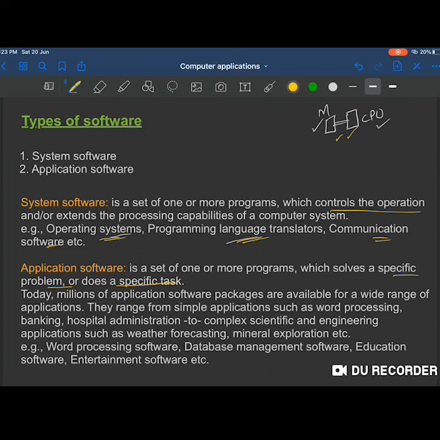But one thing to note is that these are for some specific functions. Operating system is a general one that will help the computer to do the basic functions, any kind of input output sort of operations, that are general ones. But if you use word processing software, you cannot do paint in it. That is meant by the specific problem or specific task.